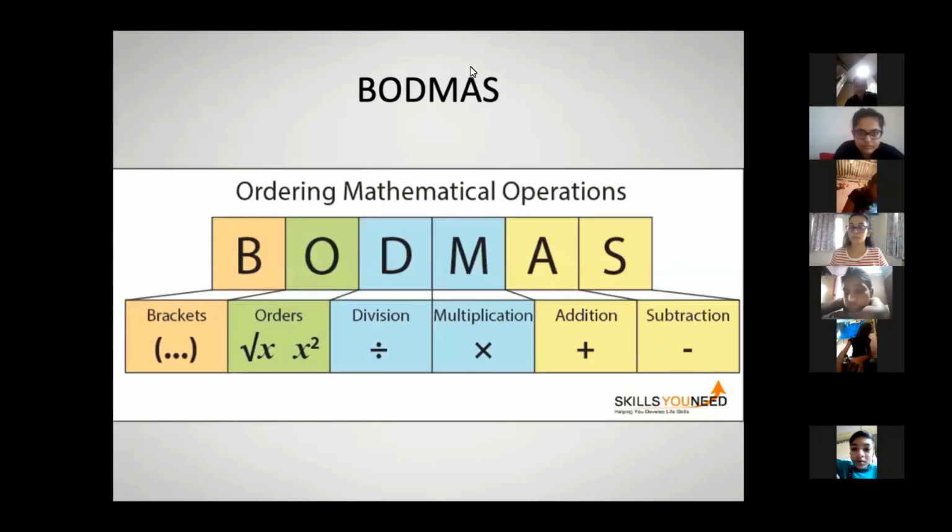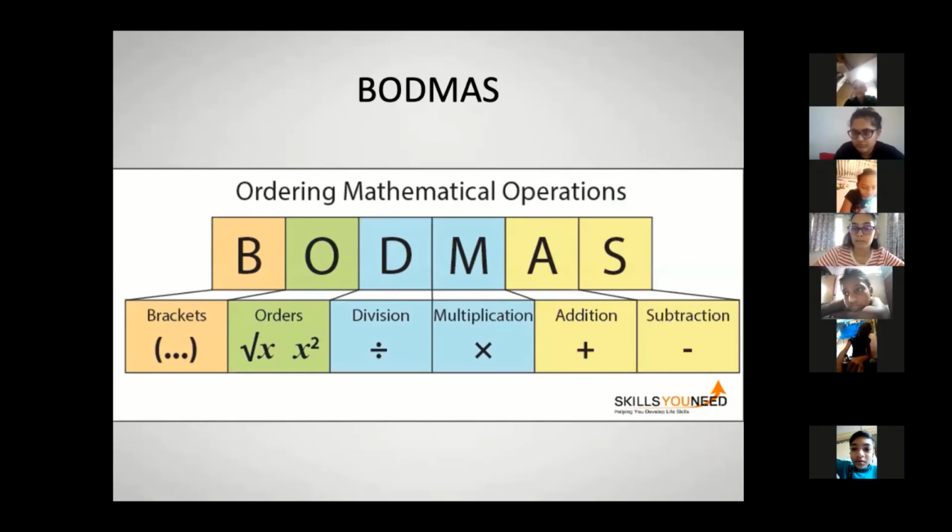Orders, division, multiplication, addition, and subtraction. So, Rinki, just to give you a brief, BODMAS is the order in which you solve any maths question, operation, equation, anything. Whenever you see an equation, you have to first see what the signs are. And then in this order of BODMAS, you have to solve that equation.